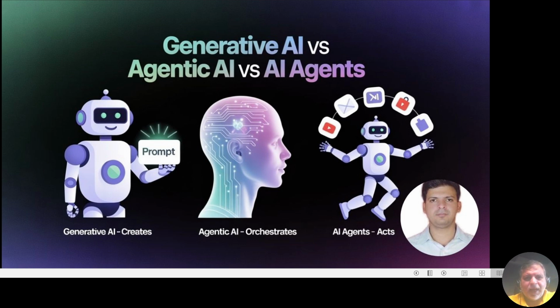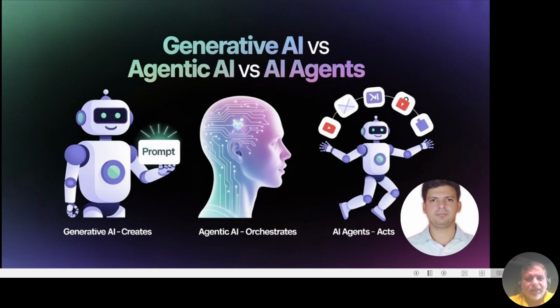Imagine you are planning your next vacation. You open ChatGPT and ask what are the best places to visit in India during December, and it gives you beautiful suggestions. That's generative AI. It creates ideas, text, images, or code for us.